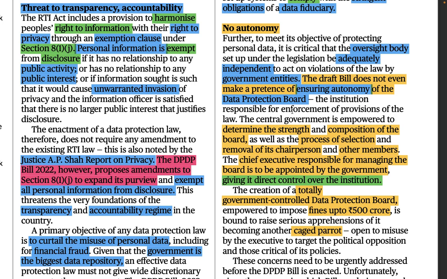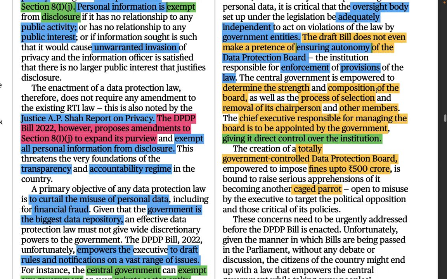The institution responsible for enforcement of provisions of the law. This data protection board will be an institution, like the CBI is an institution, IB is an institution. So the data protection board will also be an institution, responsible for the enforcement of provisions of the law. Whatever provisions are written in it, points 1, 2, 3 up to 10, those provisions of the DPDP law, it will enforce them, so that they get implemented on the ground.